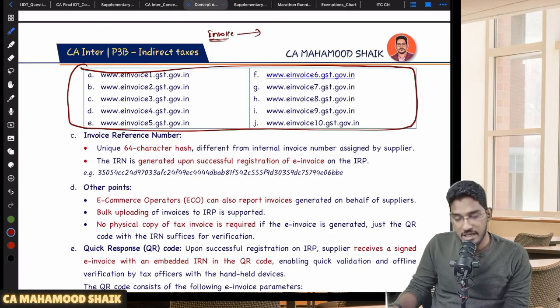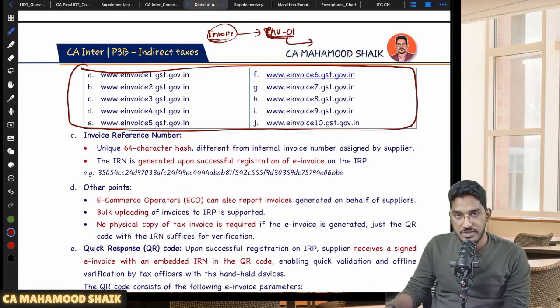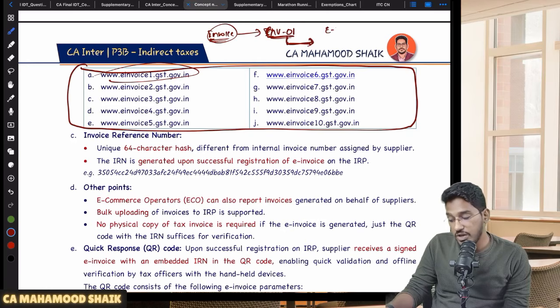Now you will go to this e-invoice portal. Once you go to the e-invoice portal, you will fill one form, GST INV01. One form will be there, where it will ask you all the invoice related details. You have to enter all that information in GST INV01 at this portal, from any of this portal. And after you have entered all the details, that portal will generate one document called e-invoice,